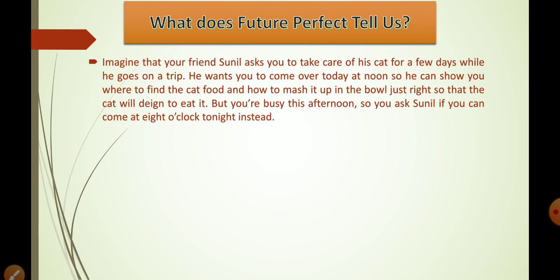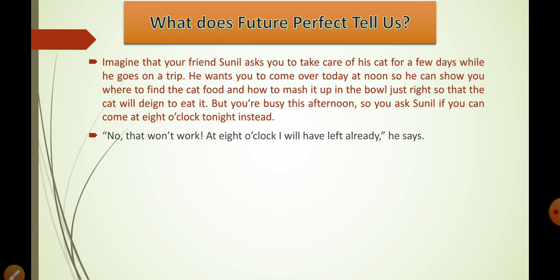But you are busy this afternoon, so you ask Sunil if you can come at 8 o'clock tonight instead. How will he say no? That won't work, at 8 o'clock I will have left already, right?